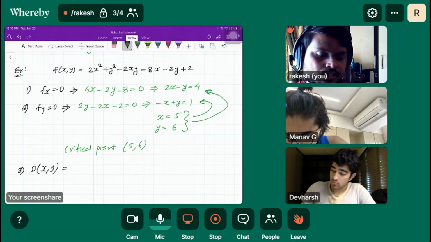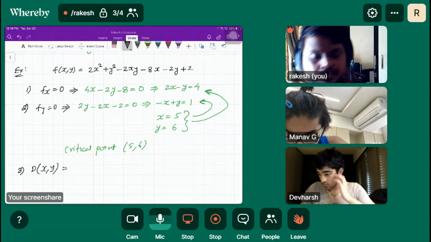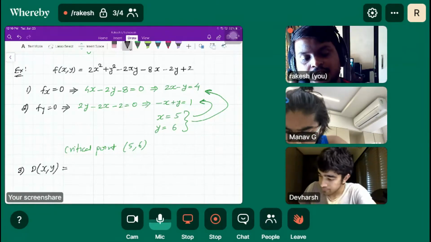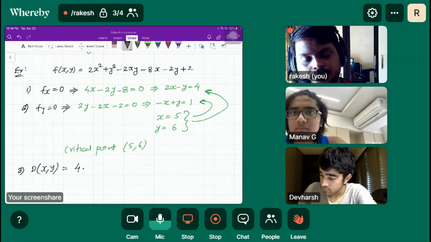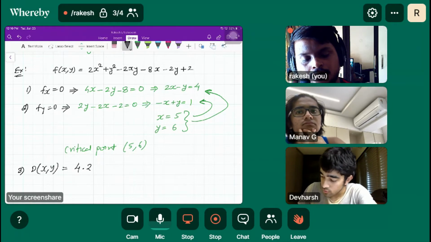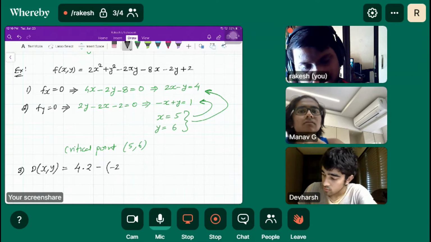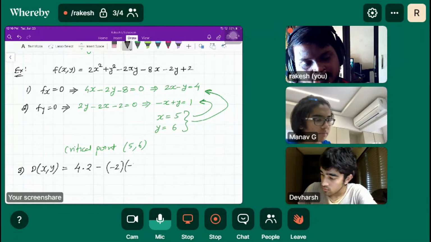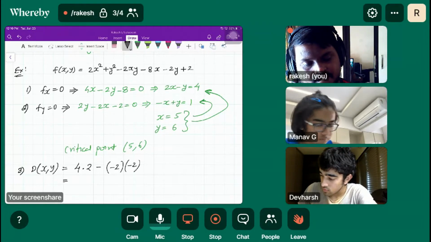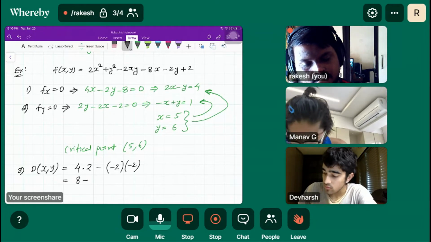So fxx, how much is fxx? 4, into fyy is 2, minus fxy is minus 2 and minus 2, obviously. So 8 minus 4 is equal to 4, which is positive.